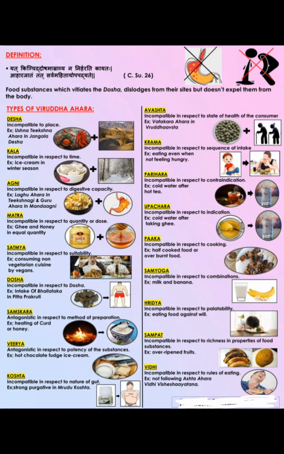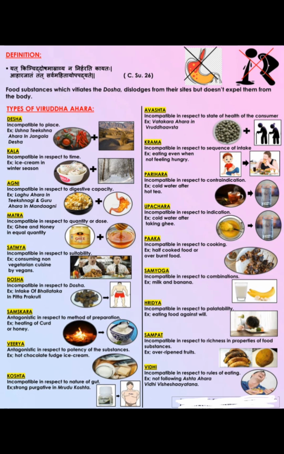Next one is Sampad Viruddha, incompatible in respect to the richness in properties of the food, which means if you are eating over ripened fruits, there will be too much of sugary things and too much of fatty things. So that is not good for our body. So over ripened food, that is Sampad Viruddha.